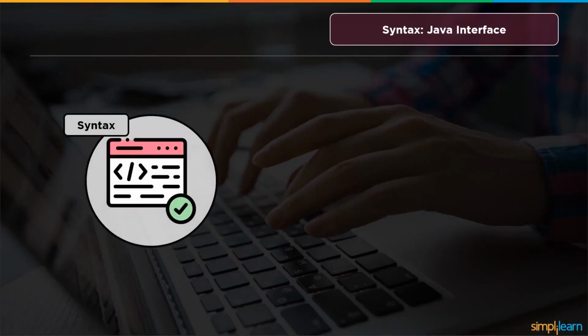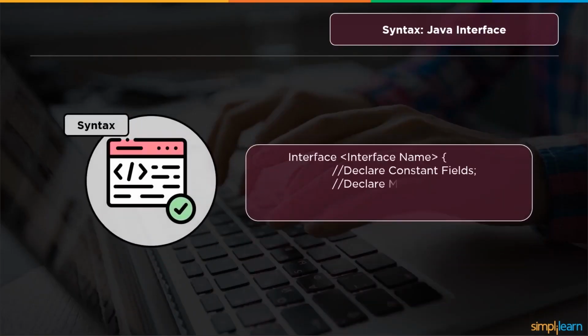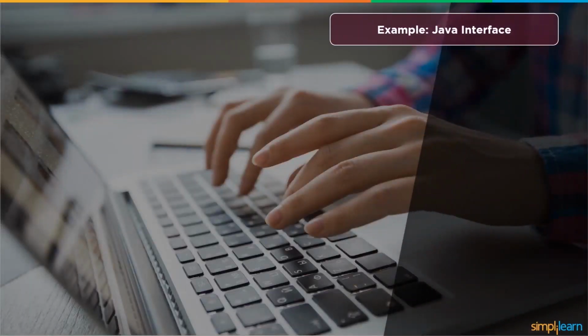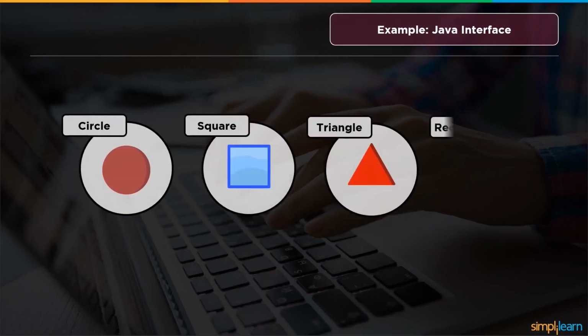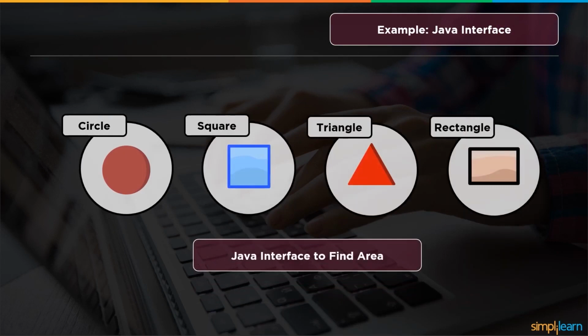So we'll talk about the syntax of the Java interface. The interface keyword, then you have your interface name, and then you declare your constant fields, declare your methods, and default methods. And really, to understand this, we just need to take a look at an example in Java interface. We're going to do the Java interface defined area, just a fun little code. For this, I'm going to jump into Eclipse.